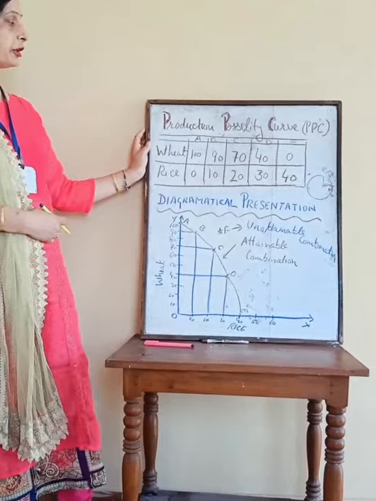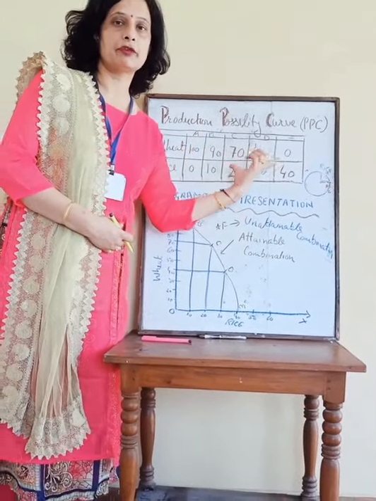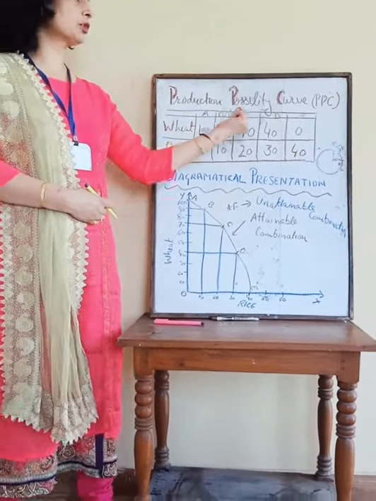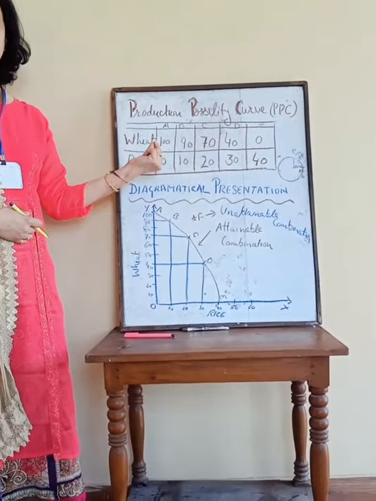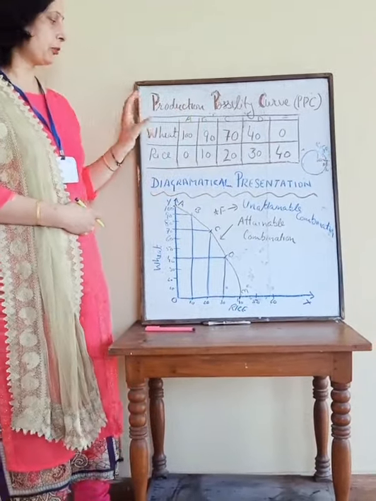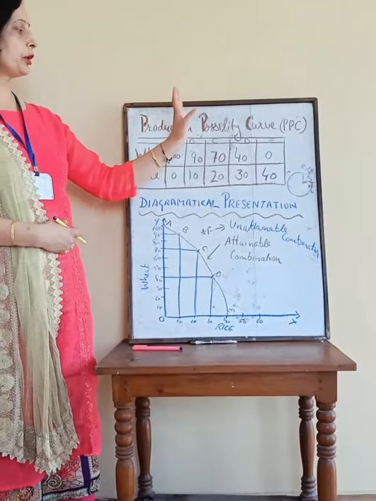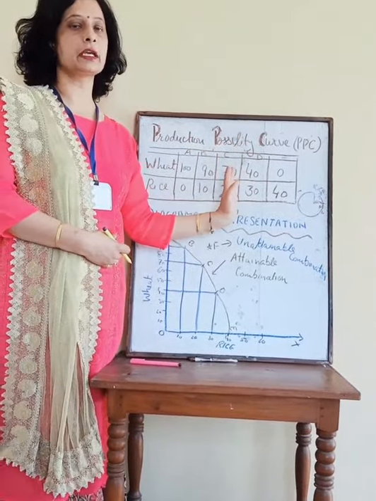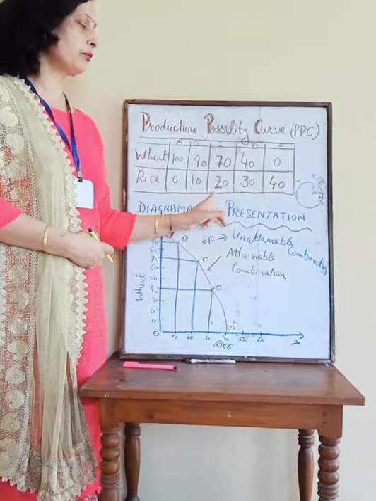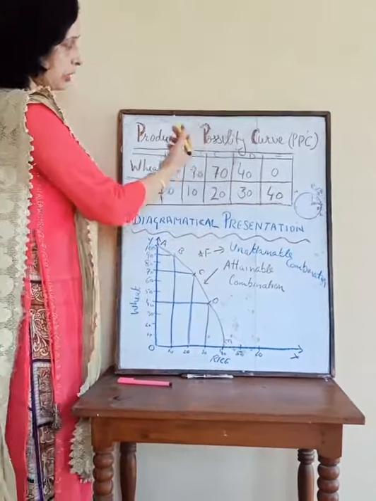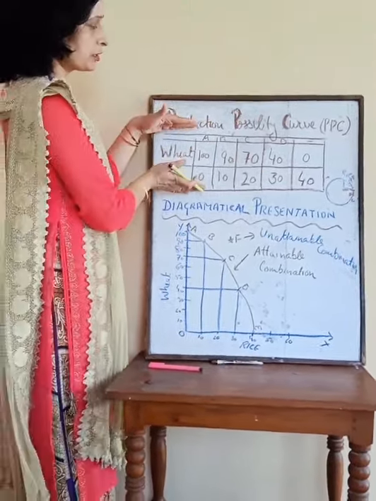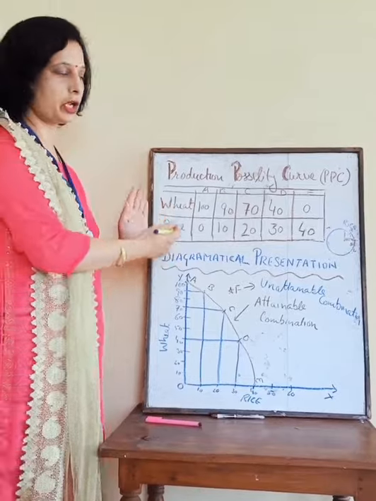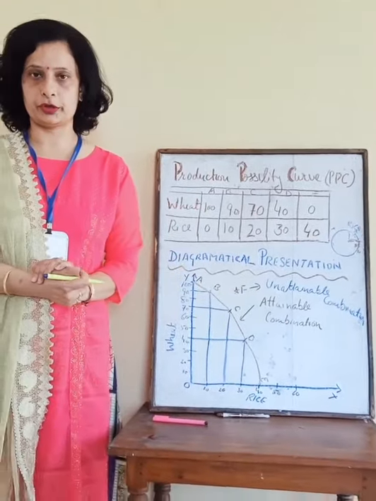The producer has different possibilities of these 5 combinations: A, B, C, D and E. Out of these 5 combinations, the producer will choose any one. If he wants to produce only wheat, he will choose this combination. If he wants to produce only rice, he will choose this combination. And if he wants to produce both of these, then he will choose any of these 3 combinations. Got it? It means the producer is using his full resources, and technology remains constant. In this way, we can make these combinations of production.